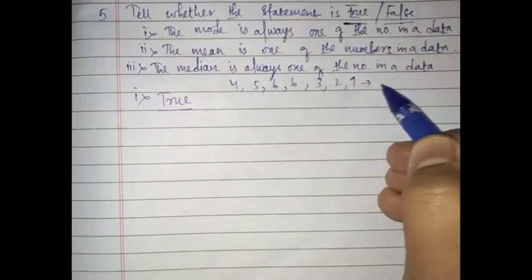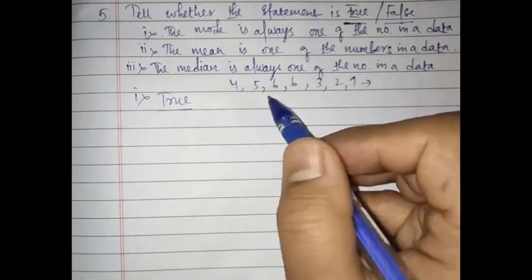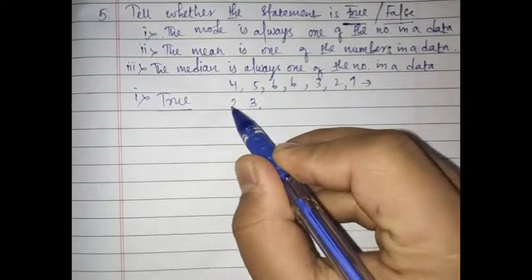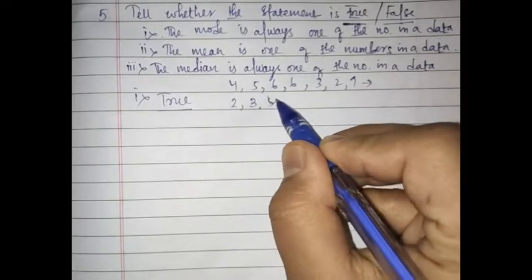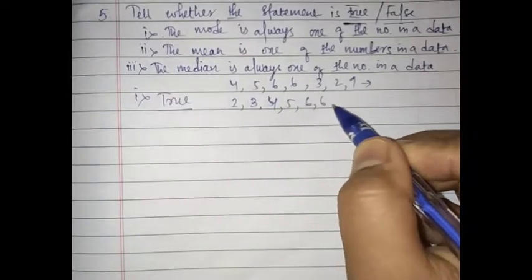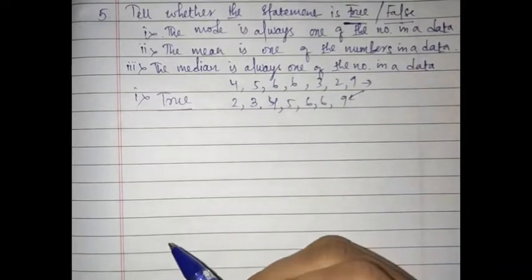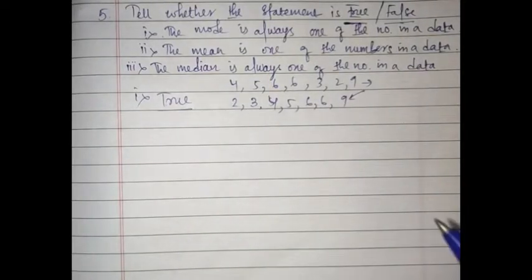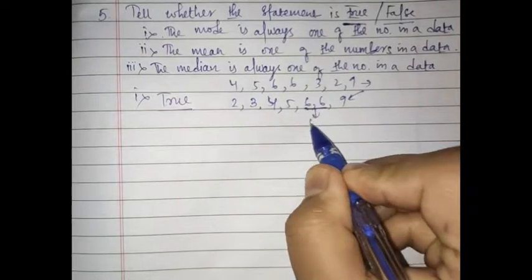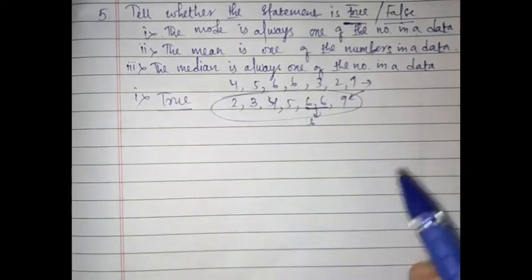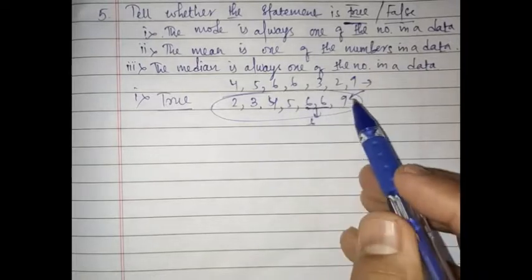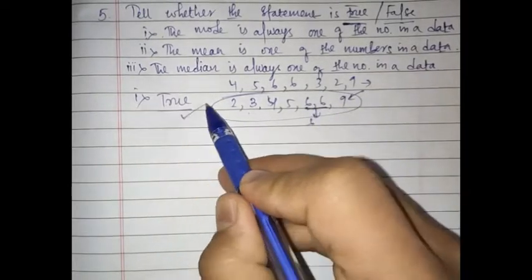After arranging in ascending form: 2, 3, 4, 5, 6, 6, 9. First you arrange in ascending order, then you find the mode. What is your mode here? 6. So it is from inside the data only, right? You are getting the mode from inside the data only, so the statement is true.